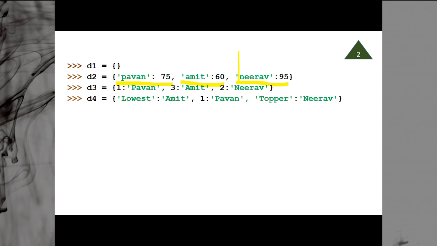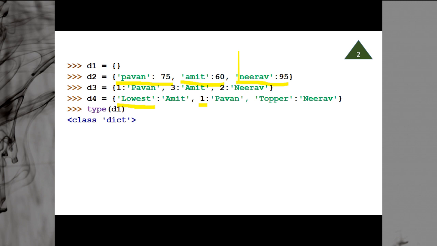What we are showing here is that there is no restriction on the key. At one point the key is a string, at another point it is a number. Similarly with the values. You can have lowest Amit, or lowest 75, 1 Pawan, topper Neerav. It means the key can be of any data type and the value can be of any data type.